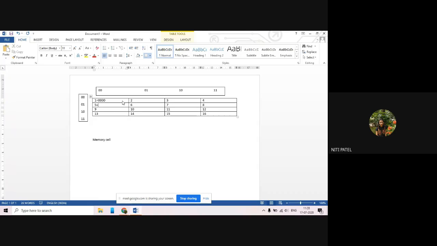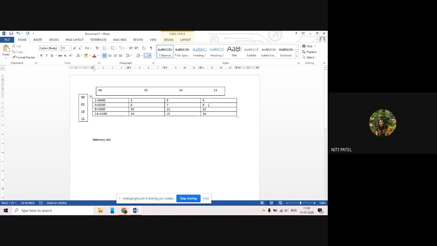What will be the address of cell number 5? Second row, first column. So 0, 1, 0, 0. Okay. What is the address of cell number 9? I have come to third row, but I am still in the first column. So it is 1, 0, 0, 0. What will be the address of cell number 13? I have come to the fourth row. What is that fourth row? 1, 1. But I'm in which column? 0, 0. So it will be 1, 1, 0, 0.